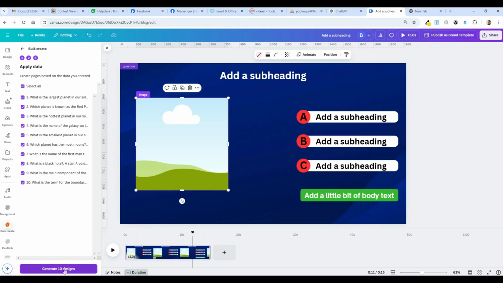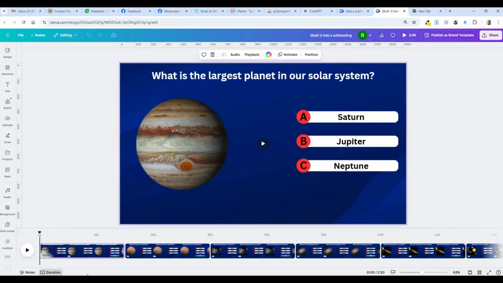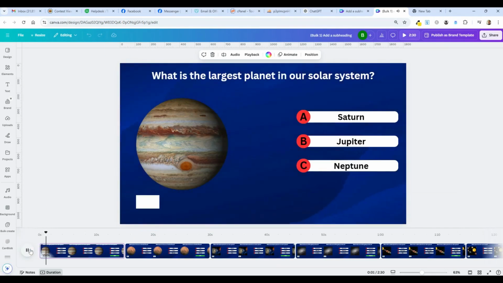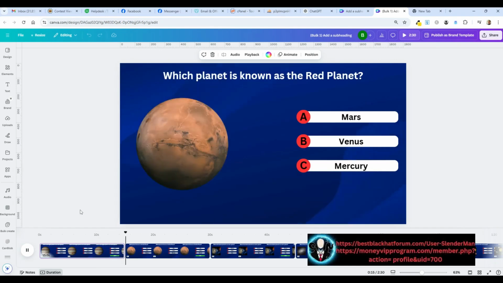And finally, generate 10 designs. And I have it. I do have it. Let's play one and see how it goes. I have to answer this question up here. Now, in making these, you start to realize maybe I should have made things shorter.